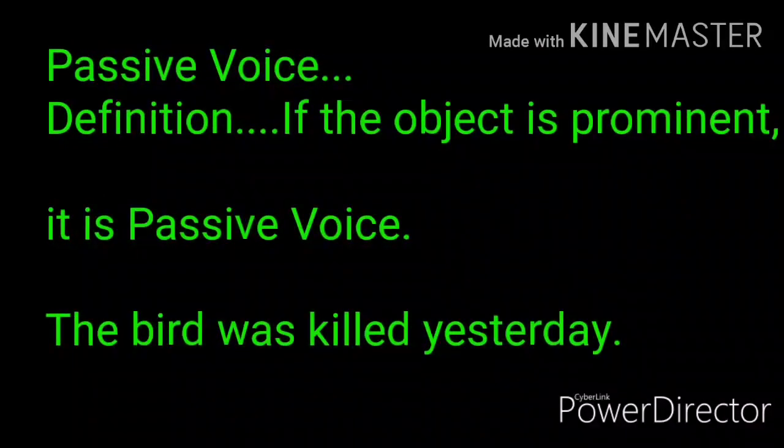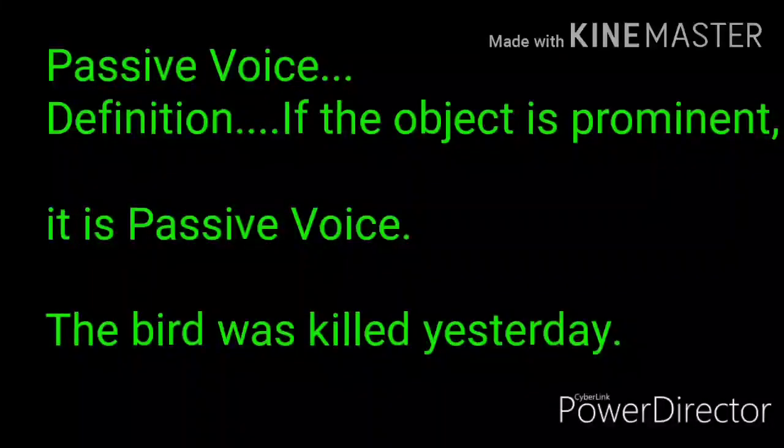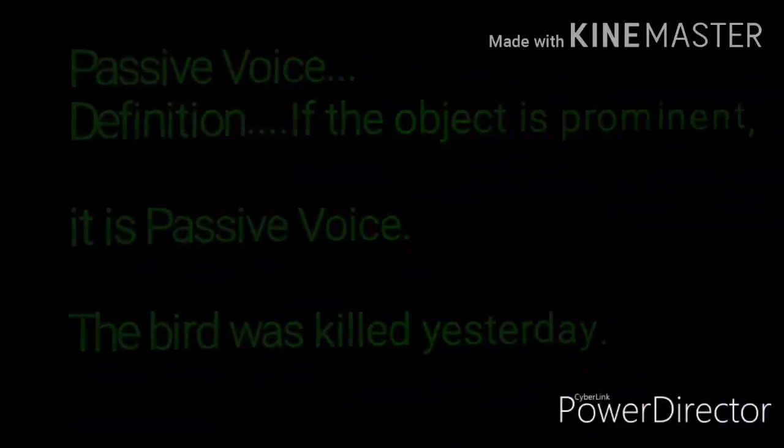Passive voice definition. If the object is important, it is passive voice. So there is a slight difference between active and passive voice. If the subject is important, in that condition it is active voice, and if the object is important, in that condition it is passive voice. For example, the bird was killed yesterday. Here the importance has been given to the bird, that is the object of active subject. So it is the affected, and if affected is important in that condition, that is passive voice.